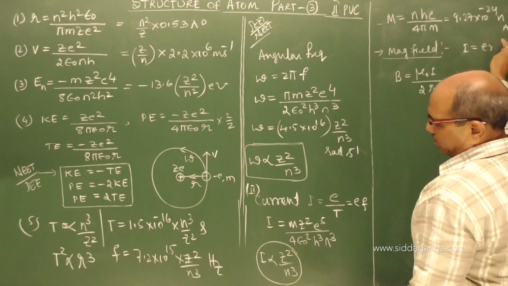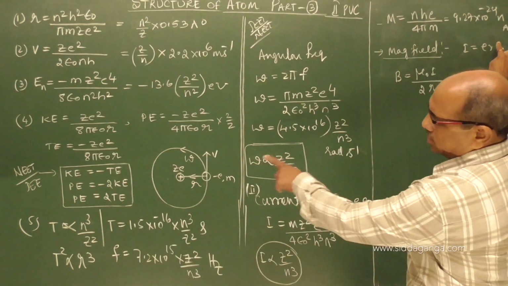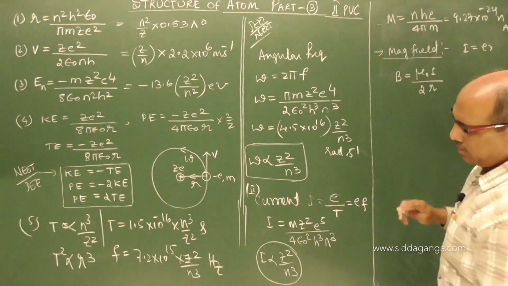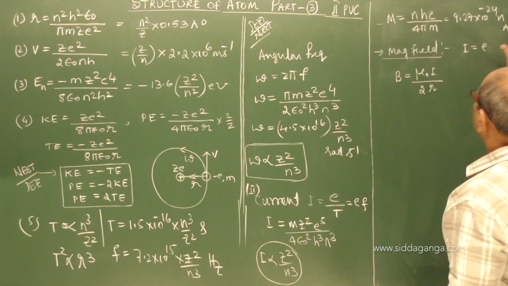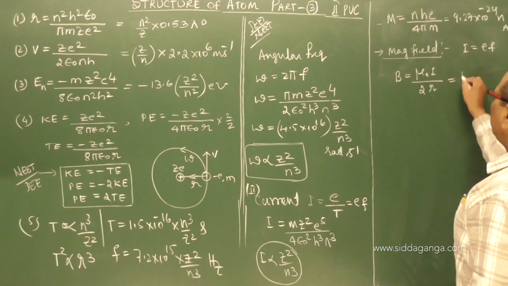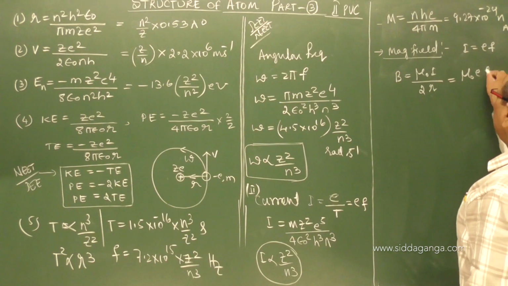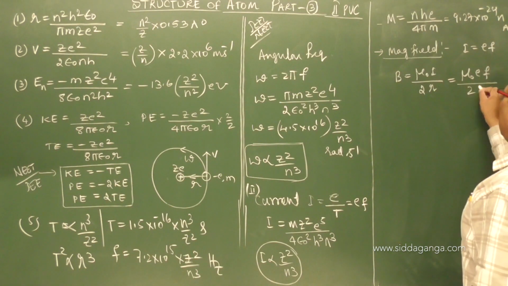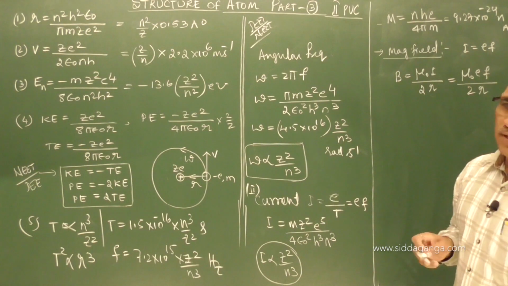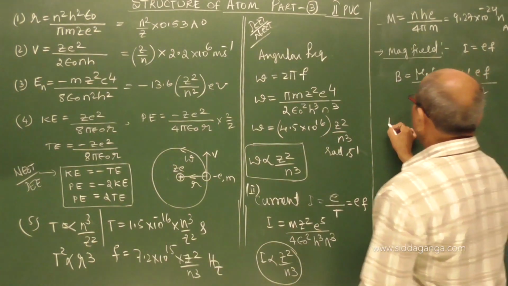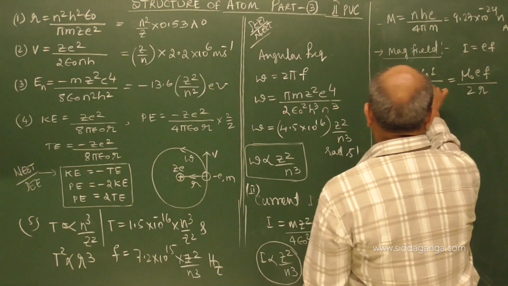frequency, F, okay, E into F. So mu naught E into F divided by 2r gives you the magnetic field. We can substitute the values and get the expression for that also.